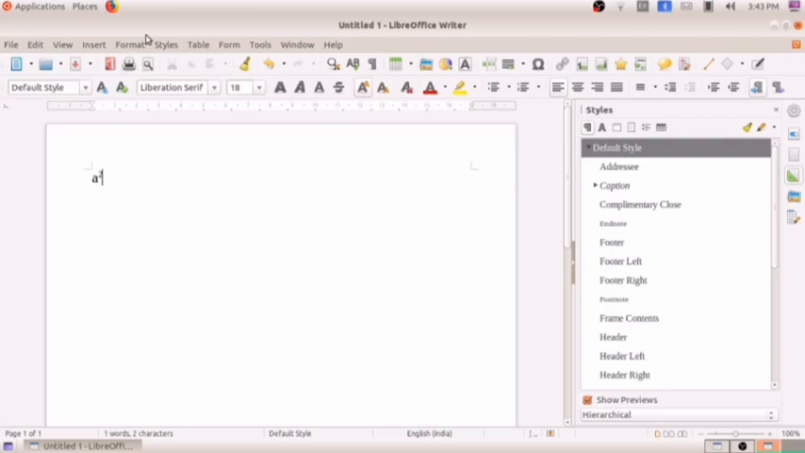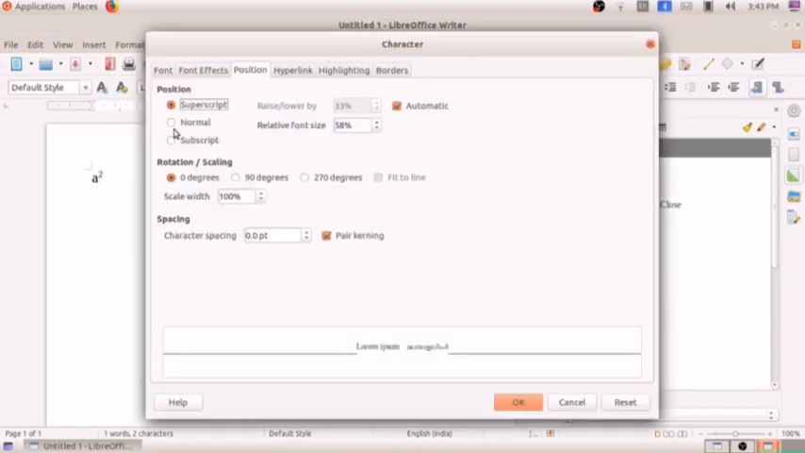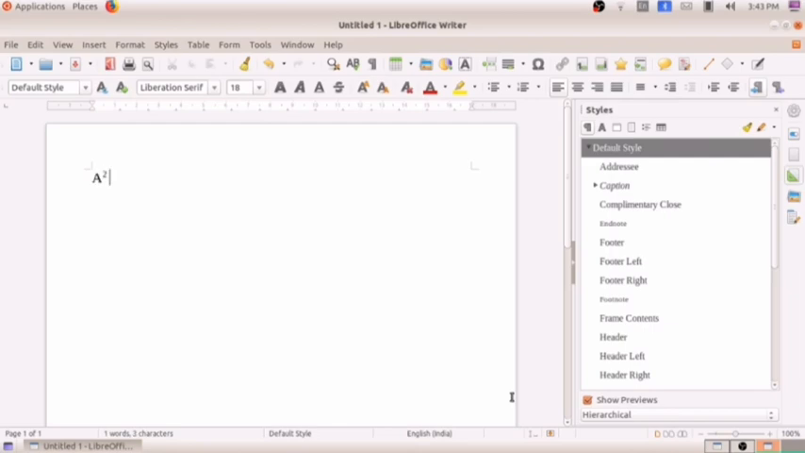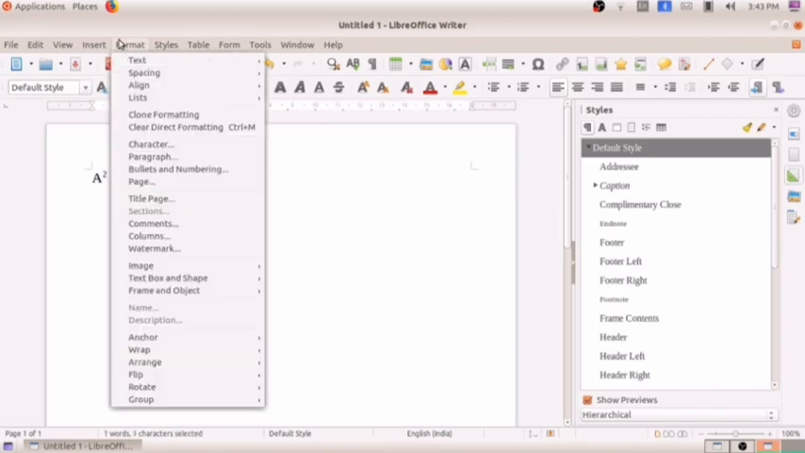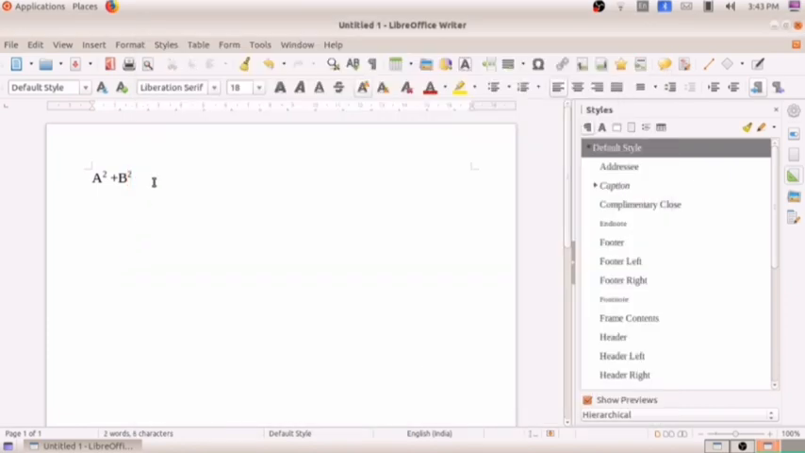Okay, and again we have to go to format, then character, and make the position from superscript to normal, click on OK. Then we have to write plus, after that B, then 2. Again I have to make it B square. So I am clicking the 2 here, go to the format menu, click on Character, from normal to superscript, click on OK. So now you can see. This is how the superscript works.